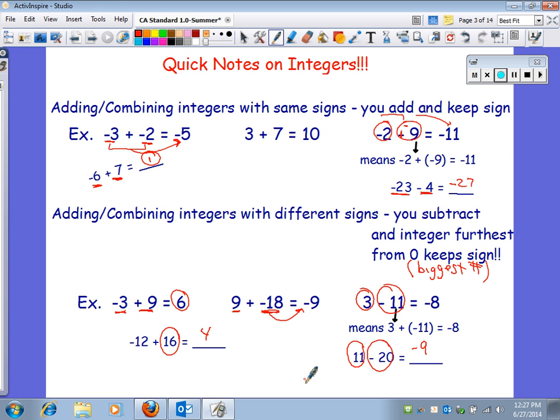Just some quick notes on integers. You're going to combine integers. When they have the same sign, you add. When they have a different sign, you subtract. Add and keep the sign, subtract, and the one that has a bigger number will keep the sign.